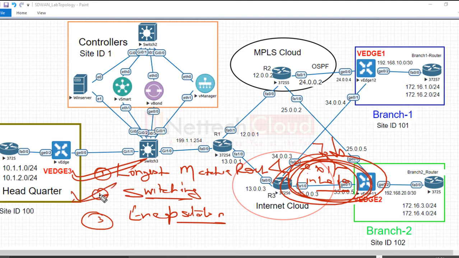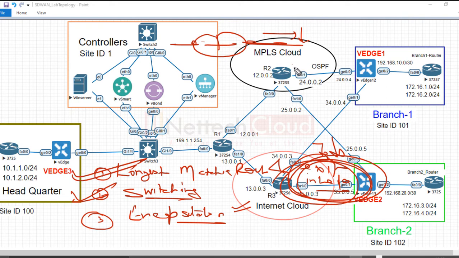And then the next step is what? Switching, that is moving packets between interfaces. And the third step is what? Encapsulation, because the packet is again encapsulated either inside an Ethernet header or maybe some other, if the transport is not Ethernet, maybe some different transport, then another layer 2 header, that is building the layer 2 header.